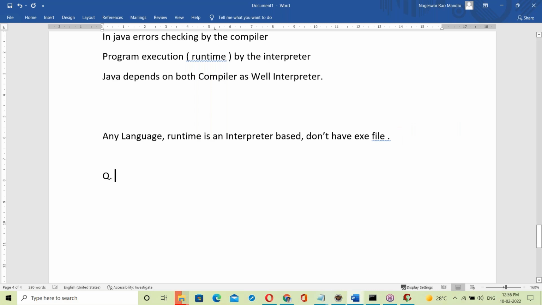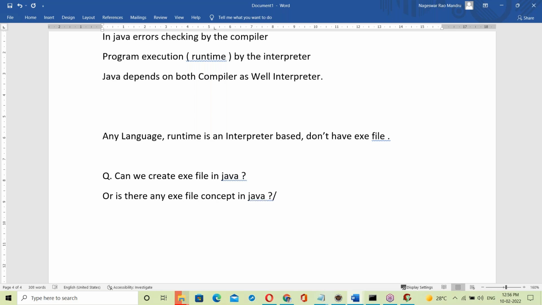Now a question for you guys. Can we create an exe file in Java? This is an interview question. Or the question could be: is there any exe file concept in Java?